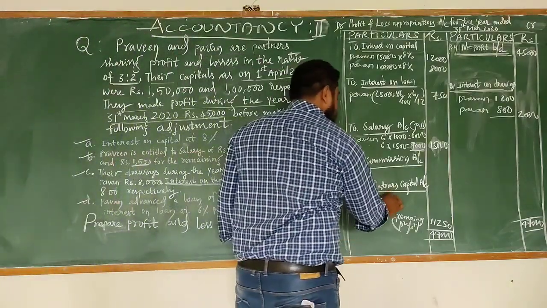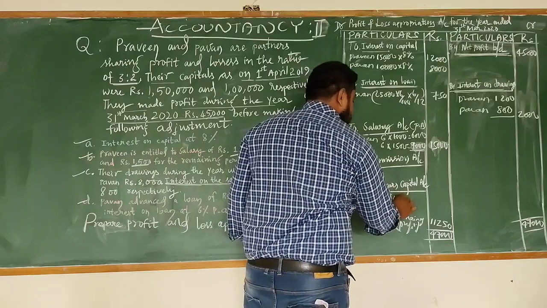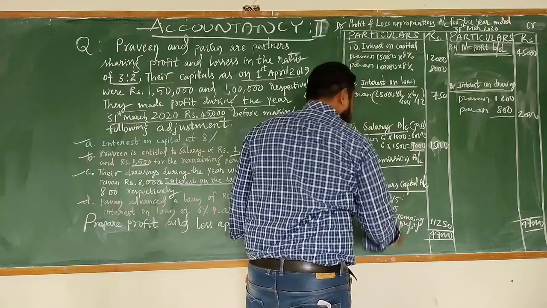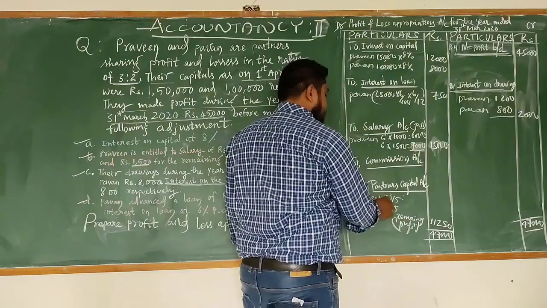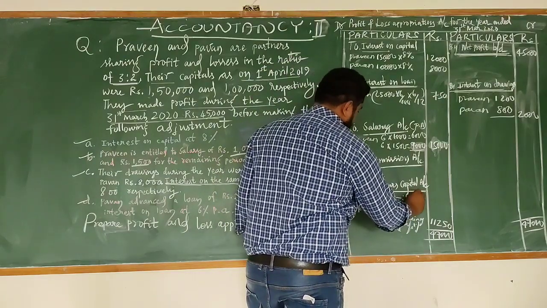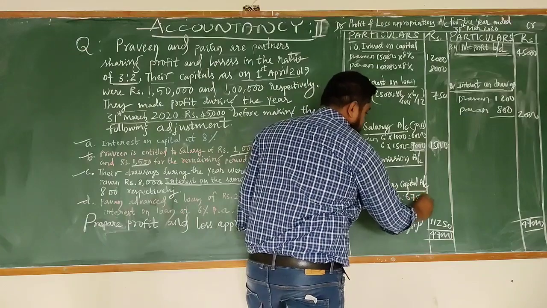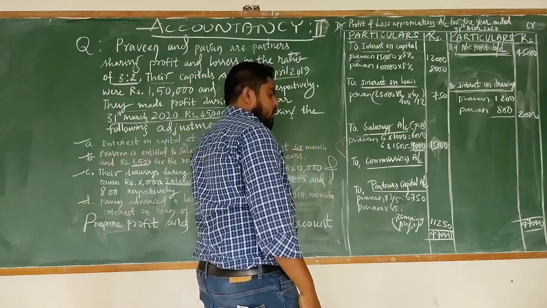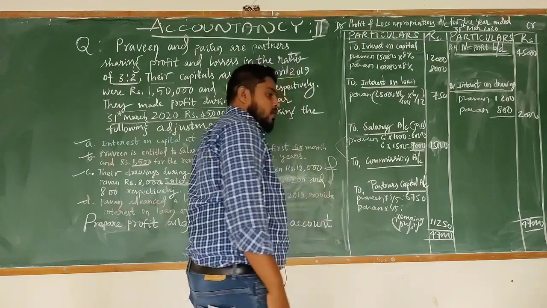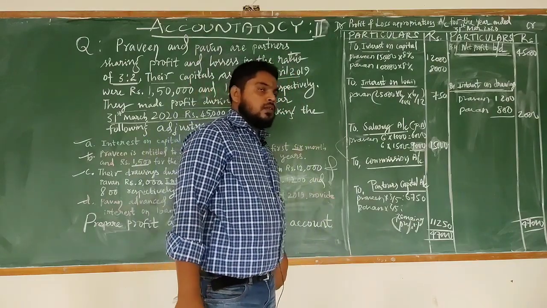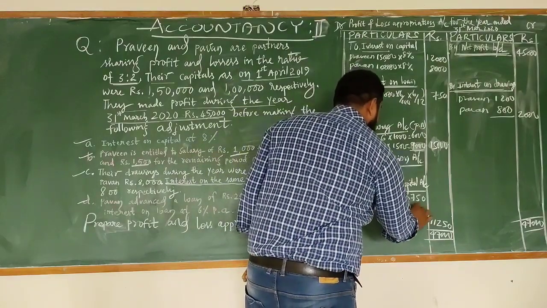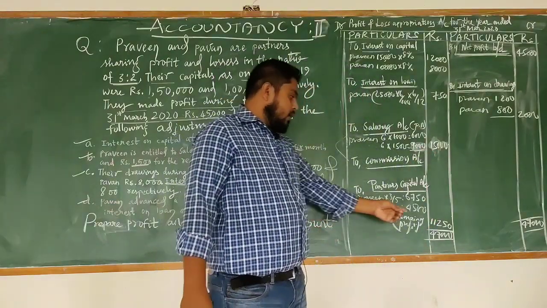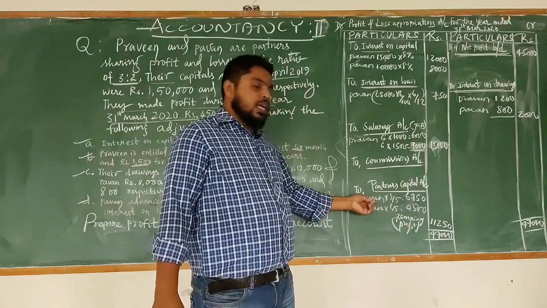3:2. So Praveen, 3:2 means 3 by 5 and 2 by 5. If you share, Praveen will get 6,750, and the remaining is for Pawan: 11,250 into 2 by 5, 4,500. So finally the remaining profit we have to share in their ratios.